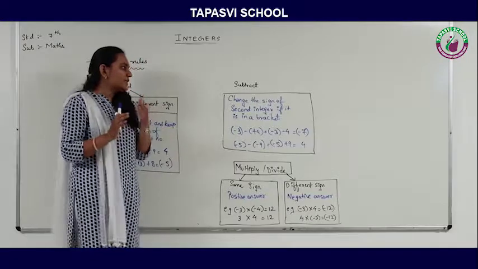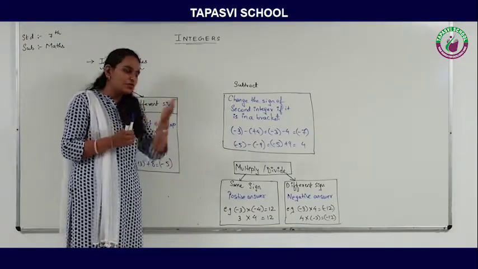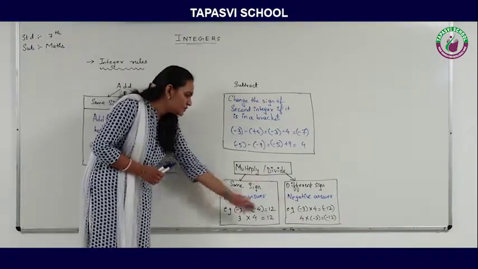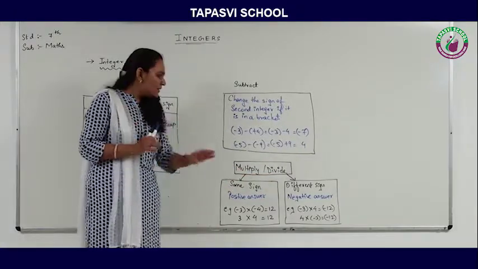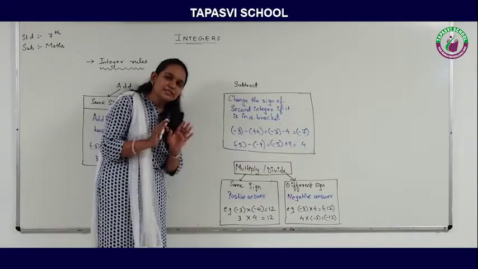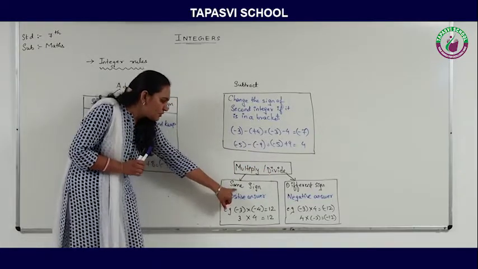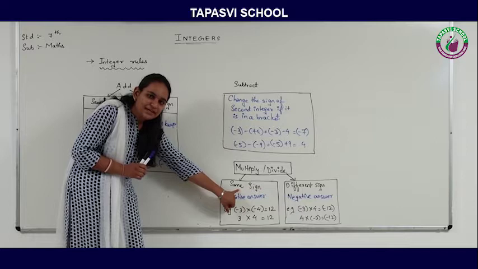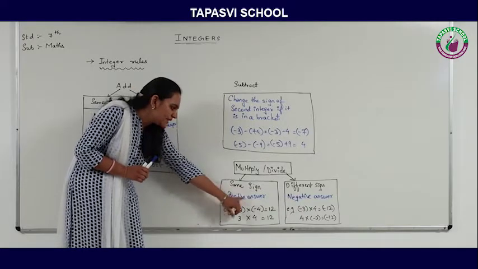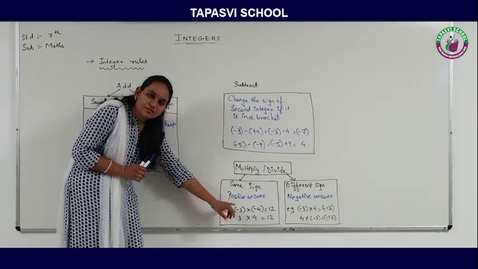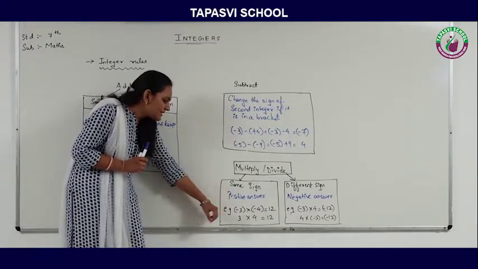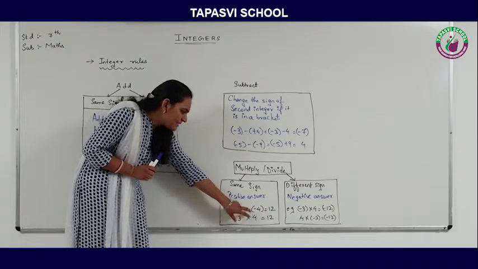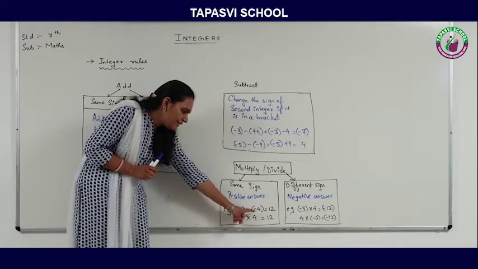Now we discussed the addition and subtraction rules. Now moving to the multiplication and division rules. Multiply or divide, both consist of the same rule, right? Multiplication and division consist of the same rule, that is, if both the integers are having the same sign, then the answer will be positive. If both the integers are having the same sign, then the answer will be positive. Let's understand with an example. Minus 3 and minus 4, both are having the same sign.